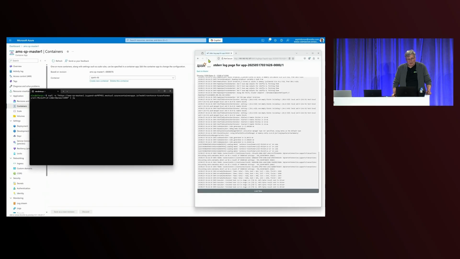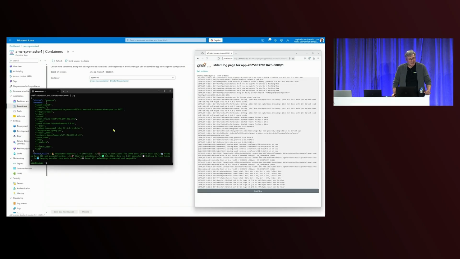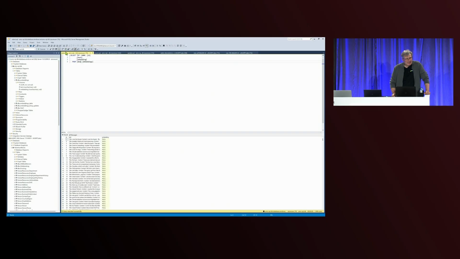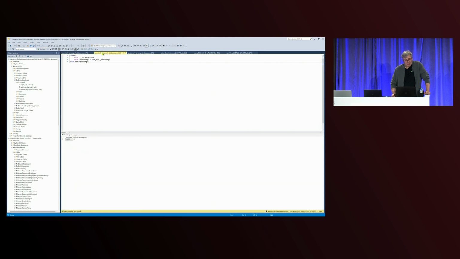It means it's doing exactly the same as the notebook, but in production mode. See, the query finished. And now if you go to the database and do the query, you see embeddings. It's basically the same result, but using an HTTP endpoint from Azure Container Apps.